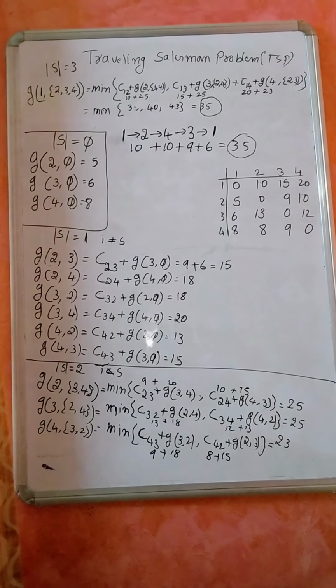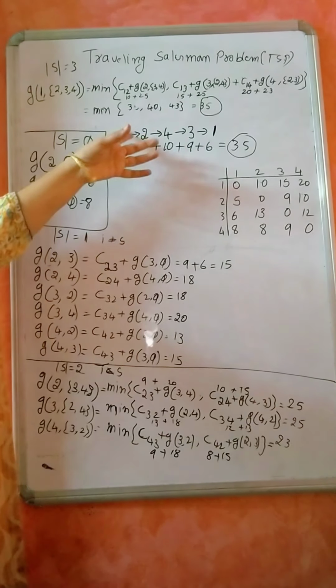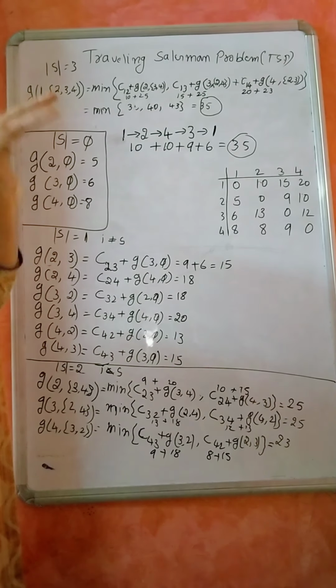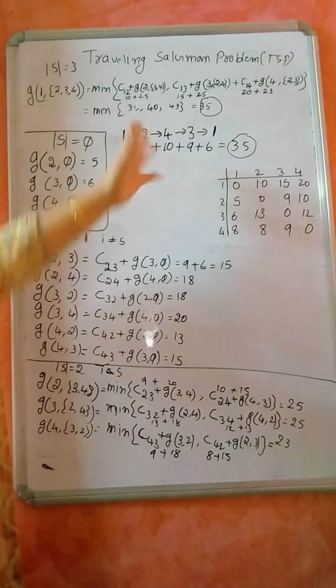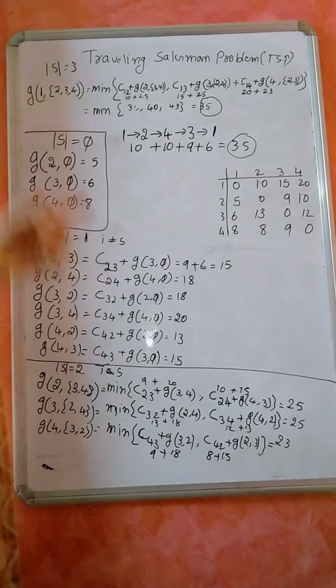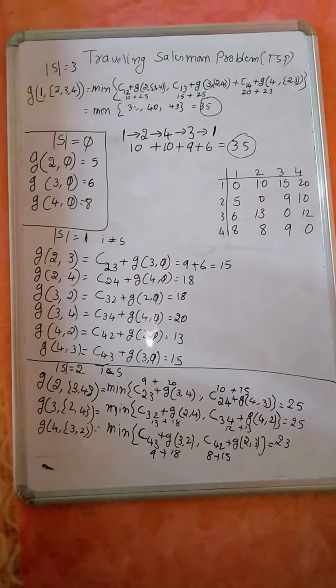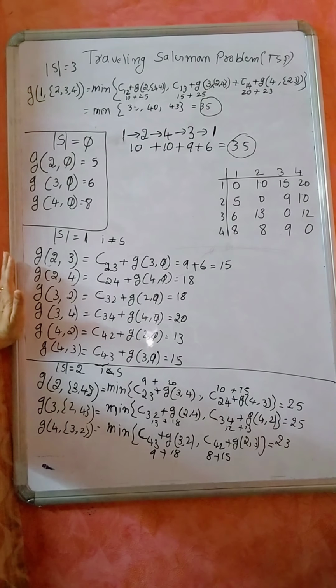If I move in any other direction, 1 to 4 or 1 to 3, or 1, 2, 3, 4, then I won't get the minimum value. So this is the least cost tour that we are having. You may get more than one path with the least cost. If that is the case, then any one will be fine. No problem with that. So this is about the traveling salesman problem using the dynamic programming technique.